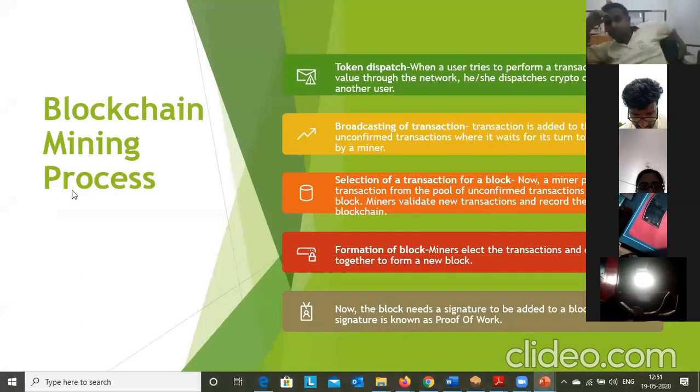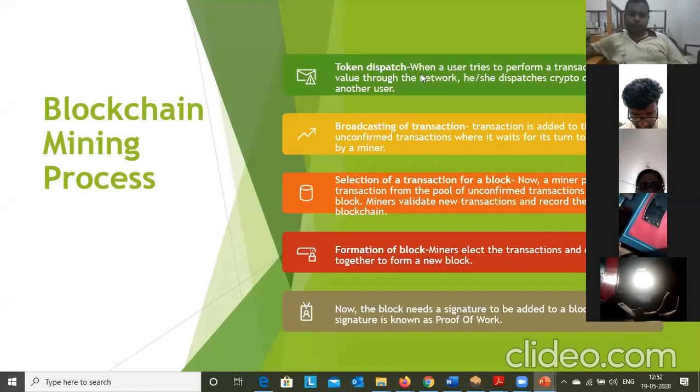You can see this slide. Here we have some steps, the blockchain mining process. What are the steps in blockchain mining? How do we perform it? The first step is token dispatch. Token dispatch is nothing but whenever we send some cryptos or tokens from one wallet to another wallet in the blockchain or Bitcoin network, the transaction should be distributed or broadcasted. That is token dispatch.